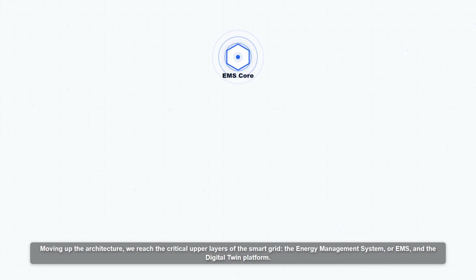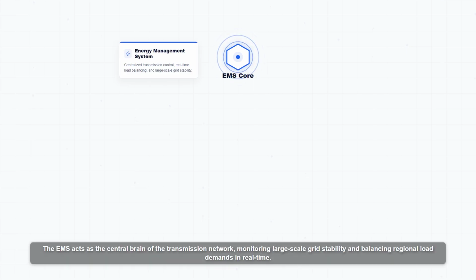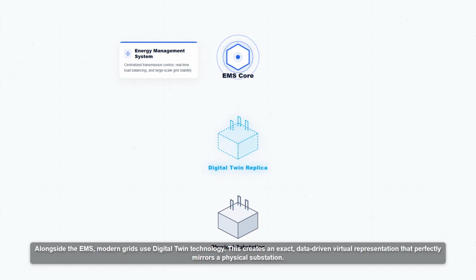Moving up the architecture, we reach the critical upper layers of the smart grid, the Energy Management System or EMS, and the Digital Twin Platform. The EMS acts as the central brain of the transmission network, monitoring large scale grid stability and balancing regional load demands in real time. Alongside the EMS, modern grids use digital twin technology.